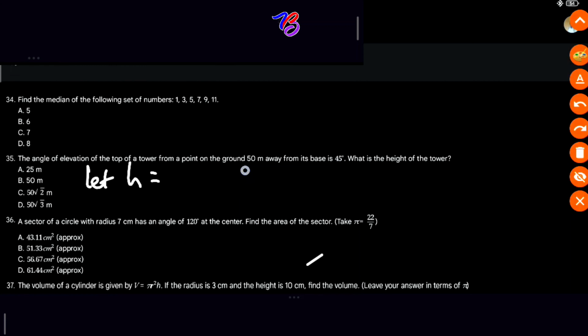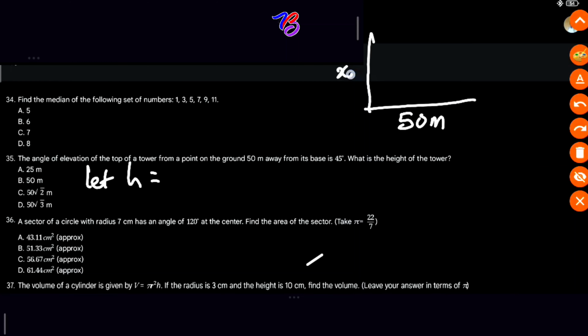The point on the ground, the base of the tower, and the top of the tower form a right angle triangle. The distance from the base is the adjacent side. So it is given to be 50 meters, and the height of the tower is the opposite side. If this is our tower, this is given to be 50 meters, and the height of the tower is the opposite side.